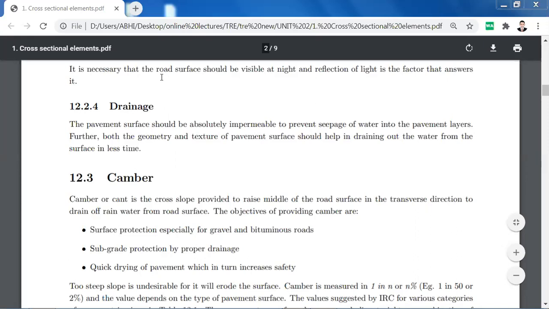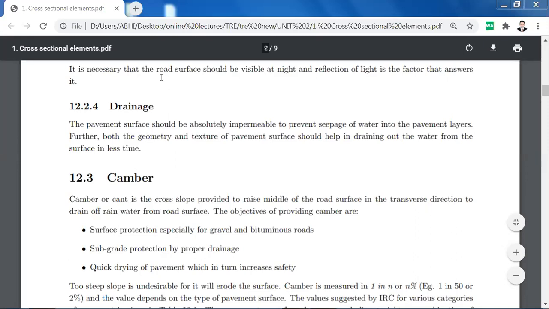Subgrade protection by proper drainage. Subgrade means a subsurface, that is the second layer of the gravels, and water seepage into that is avoided or prevented by the use of camber or cross slope. If the water seepage does not happen, then the surface will remain intact.